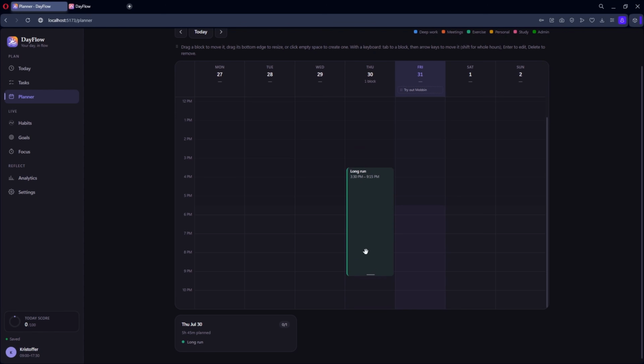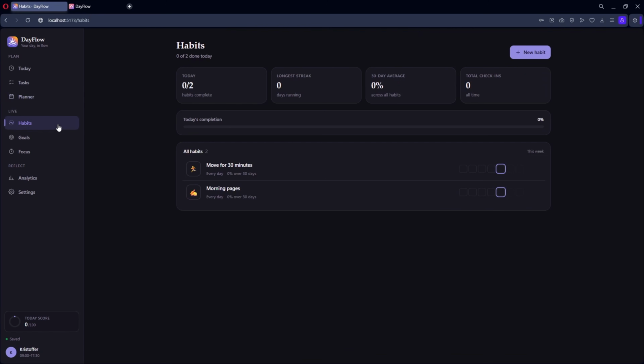So Opus definitely did a much better job with the planner interaction. Now let's check the habits section. The habits I selected during the onboarding are already here, which is good because it means that the onboarding choices actually affected the account. Now let me mark one of these habits as completed, and yeah, it updates immediately.